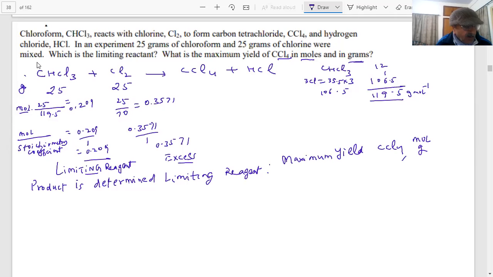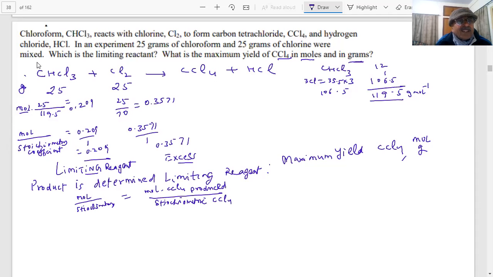So it would be the formula which I use: mole divided by stoichiometric coefficient, student, is equal to mole produced, moles of CCl4 produced, divided by the stoichiometric coefficient of CCl4.